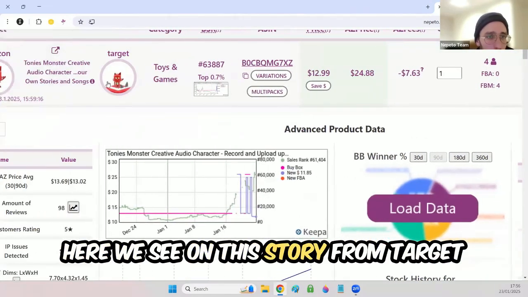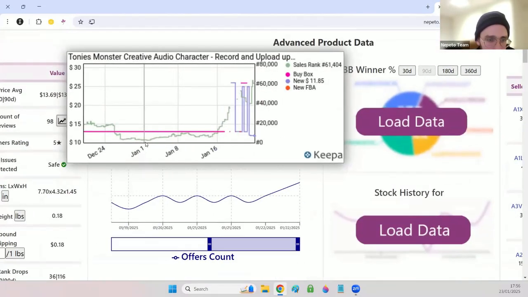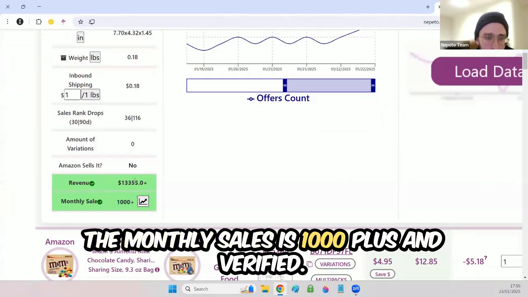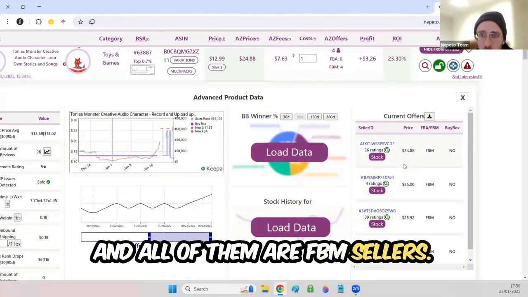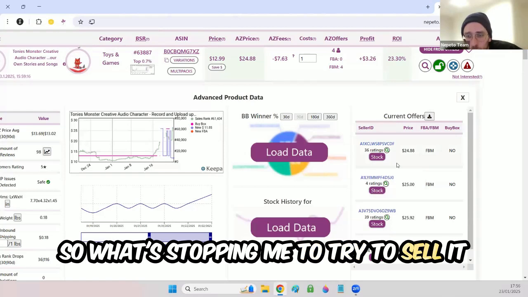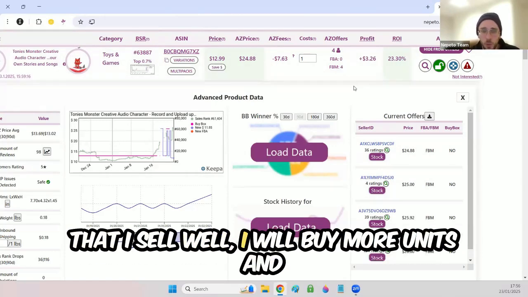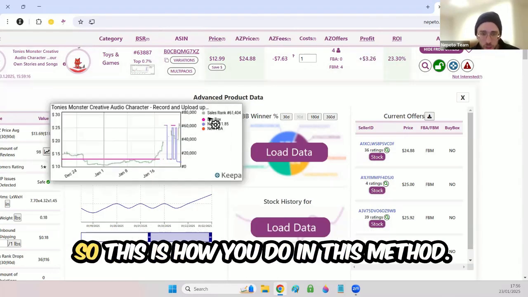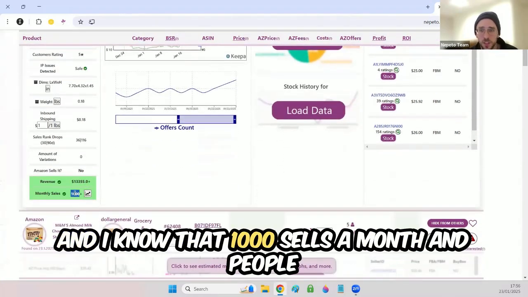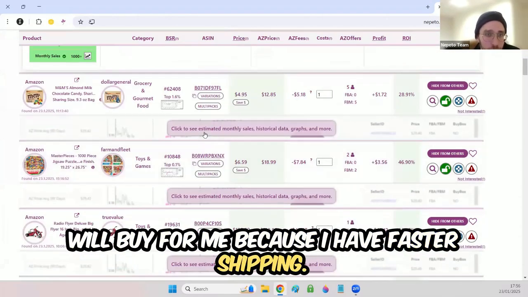Here we see on this toy from Target that I have $3 profit, 23% ROI. The monthly sales is 1,000 plus and verified. That's great. And all of them are FBM sellers. So what's stopping me from trying to sell it for $25.50 and get around a 30% ROI? If I do a test buy and see that it sells well, I will buy more units. In the worst case scenario, I will get $3 profit. So this is how you do this method. I know that 1,000 sales a month, and people will buy from me because I have faster shipping.